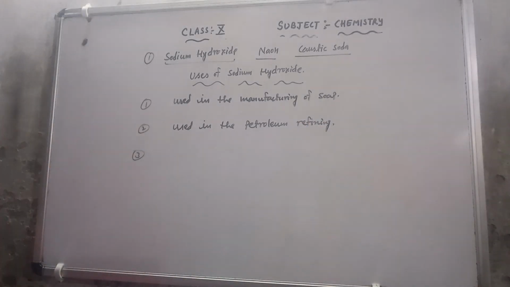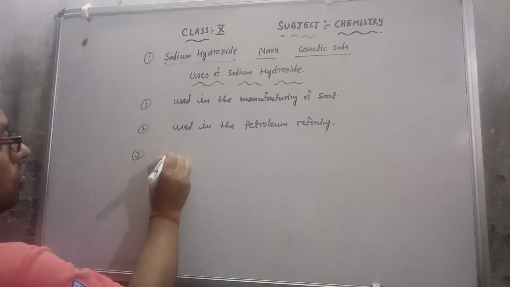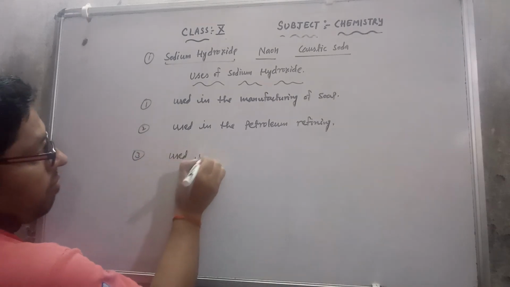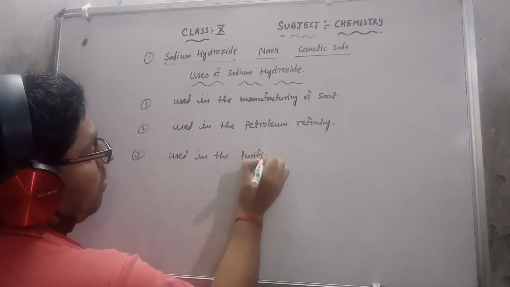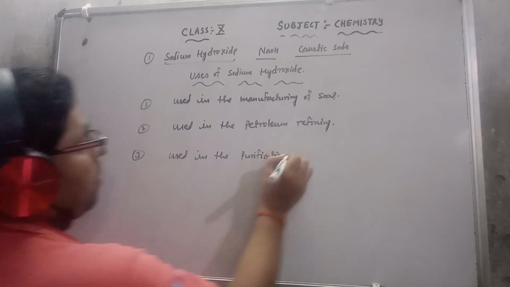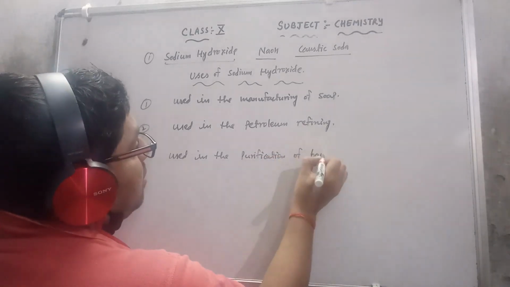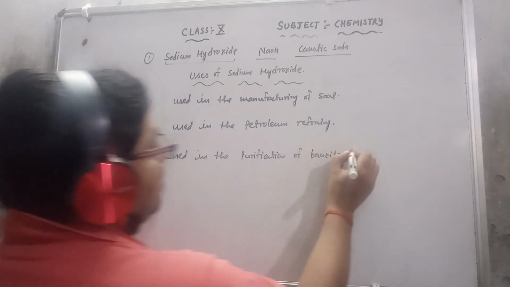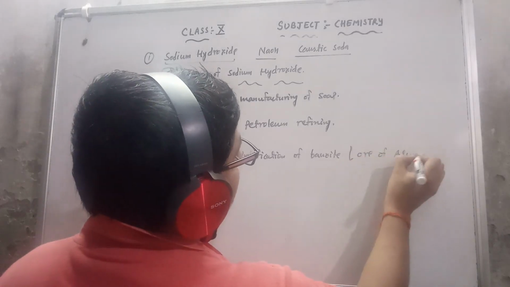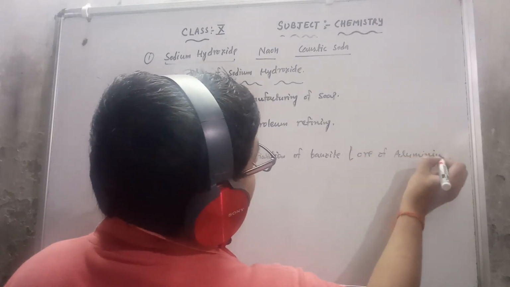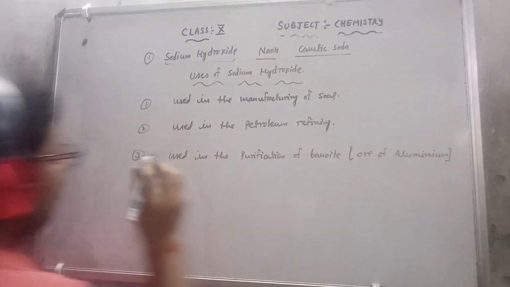Third use, it is used in the purification of bauxite. This bauxite is the ore of aluminium.